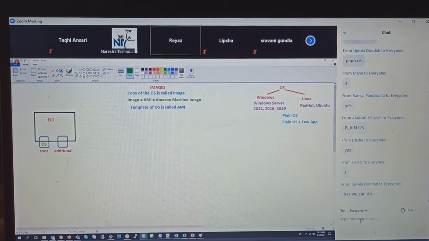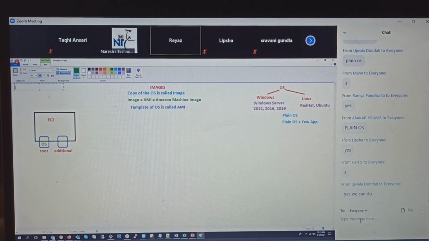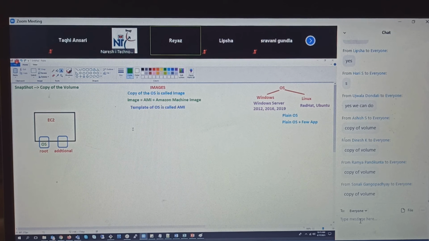So guys, what is a snapshot first? Tell me that. Yes, a copy of the volume is called a snapshot. Very good. Now, you might have a requirement to take a backup of individual volumes.